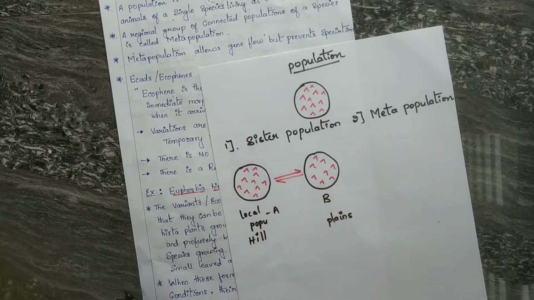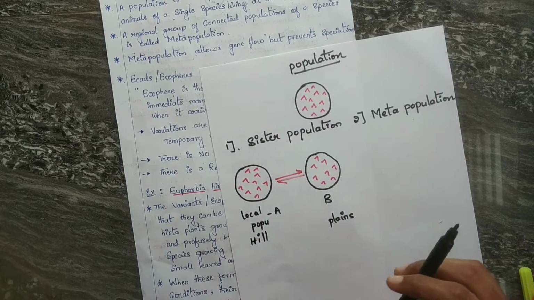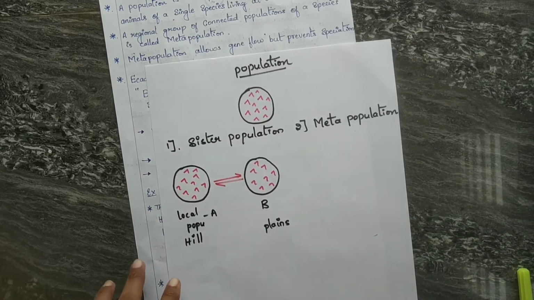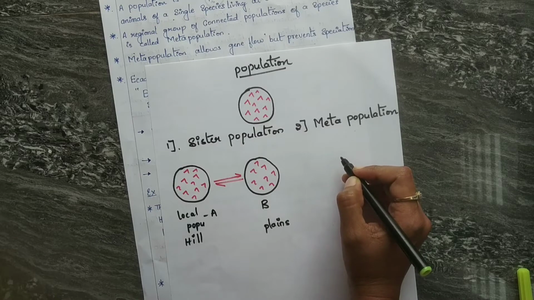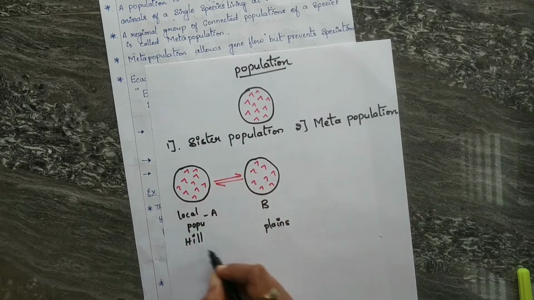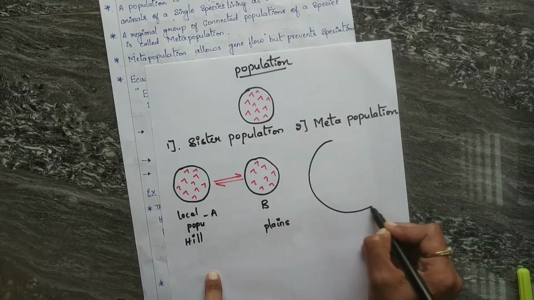Let me move on to the next terminology, that is meta population. So what is meta population? It's a very easy one. A regional group of connected populations of a species is called a meta population, or you can say the entire set of populations in a region. Think this is a region.